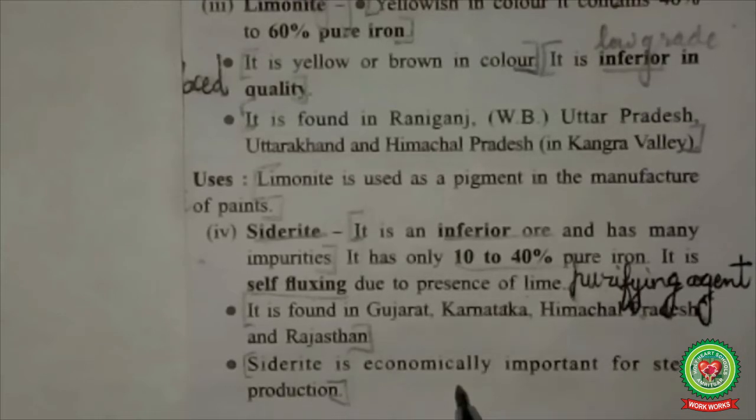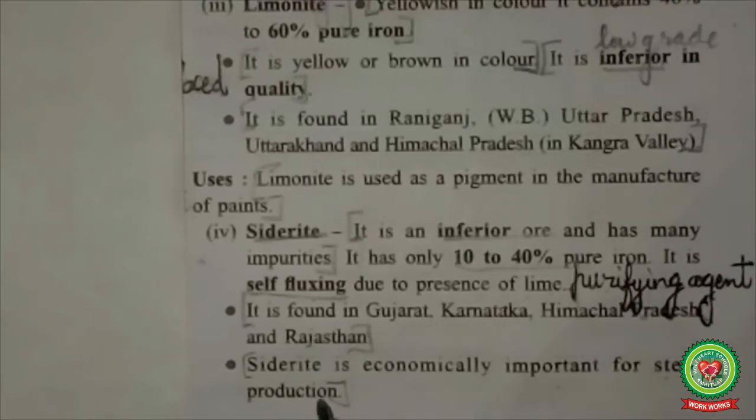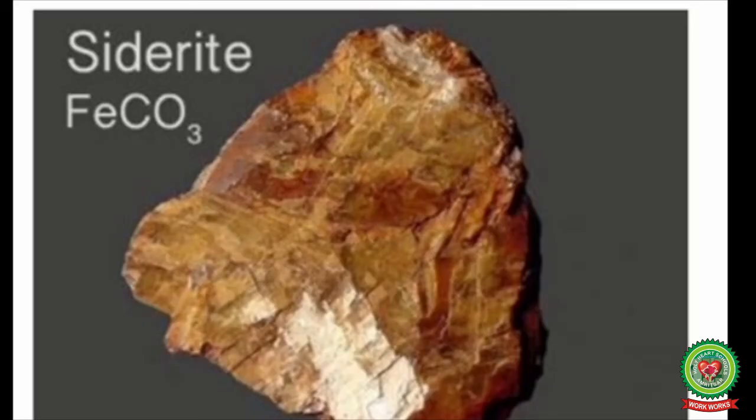Siderite is economically important for steel production. That is, it is used valuably in the production of steel. Children, this is the picture of the most inferior variety of iron ore, that is siderite.